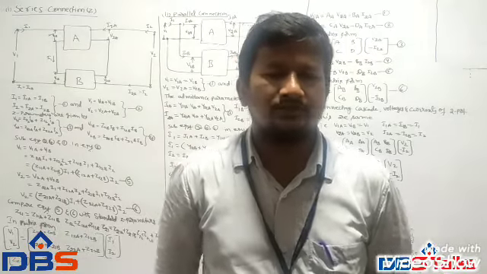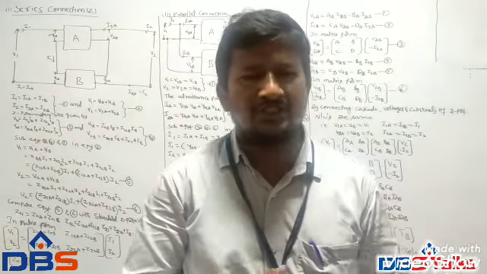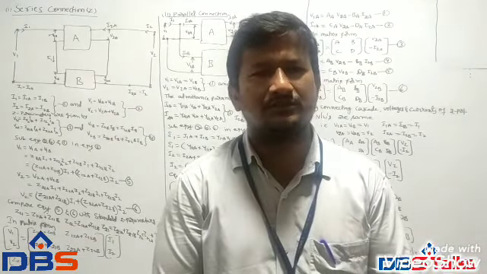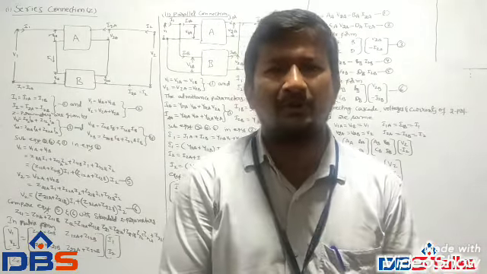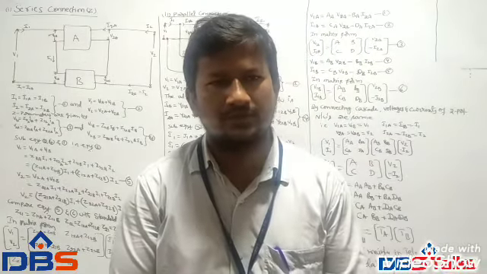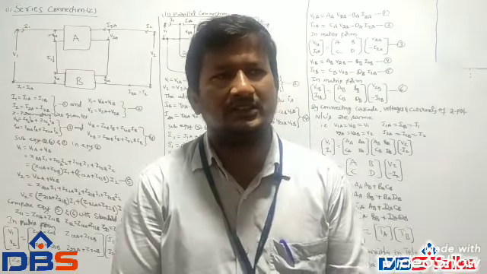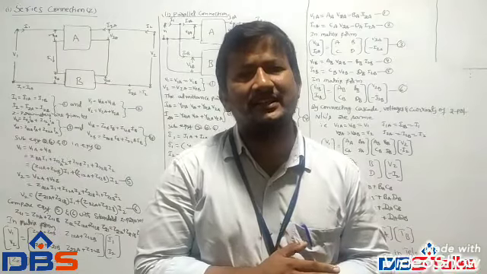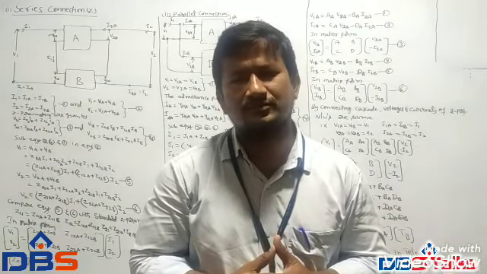Good morning, students. So last class we discussed the different types of interconnection between two-port networks. Now we go for another topic, that is different types of connections of two-port networks. Generally, individual two-port networks may be considered as small blocks.